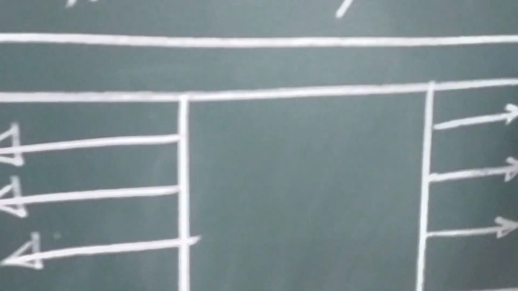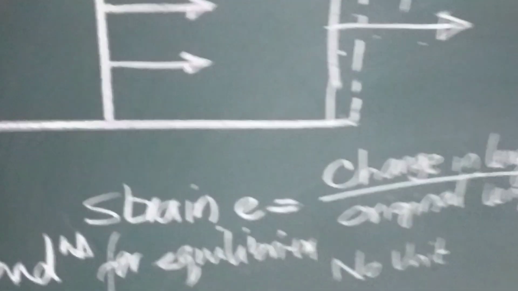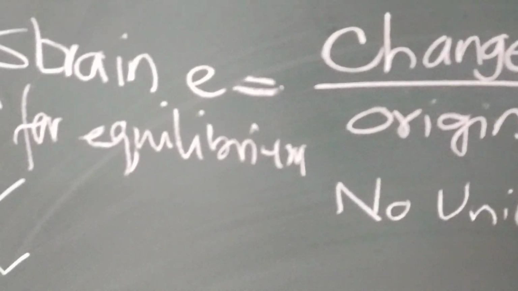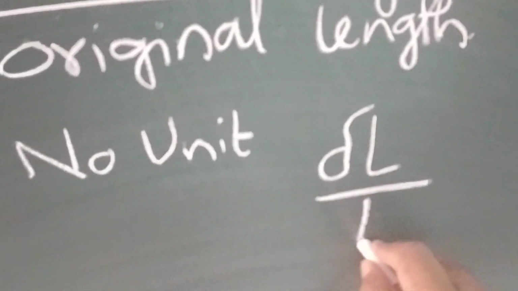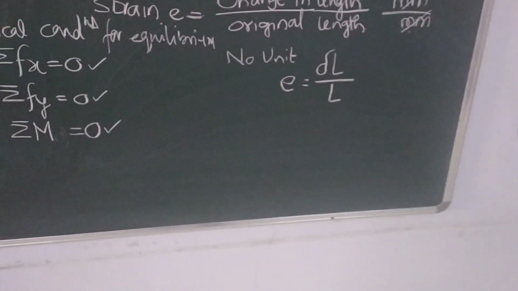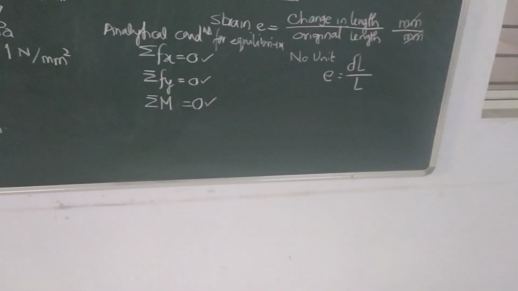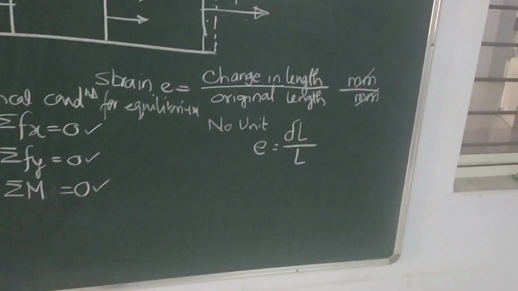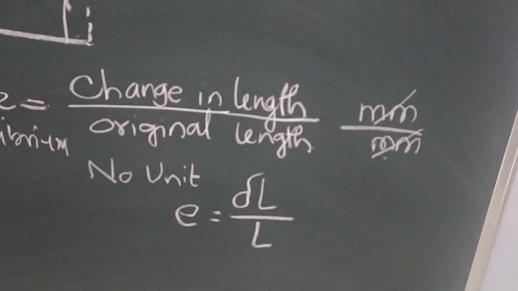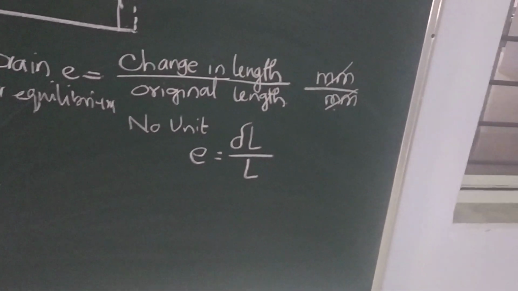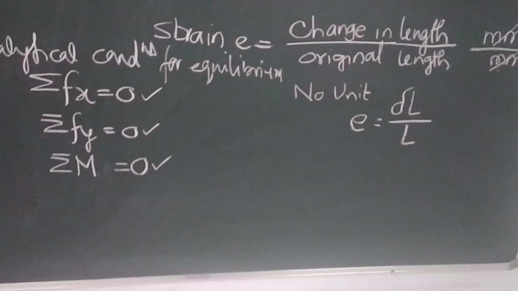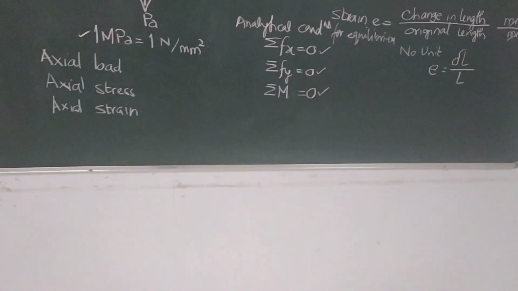This is original length. So, change in length delta L upon original length is strain e. So, e is delta L upon L. It has no unit because change in length is in millimeter and original length is also in millimeter. So, e is equal to delta L upon L with having no unit at all.